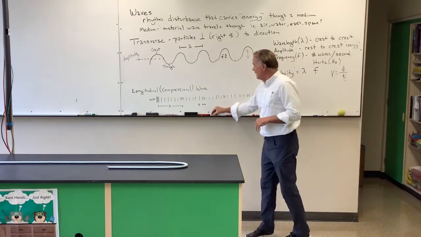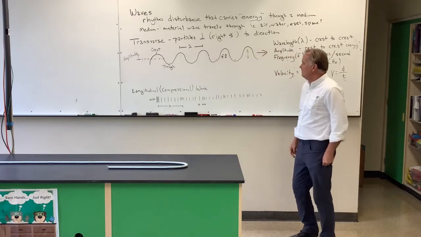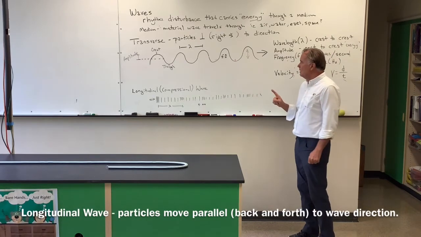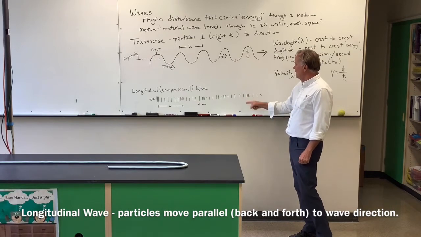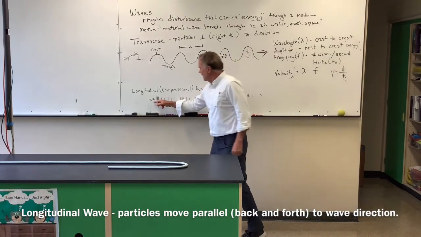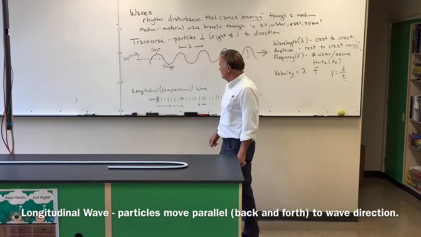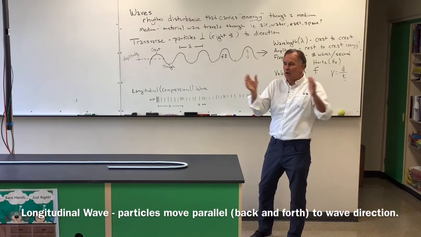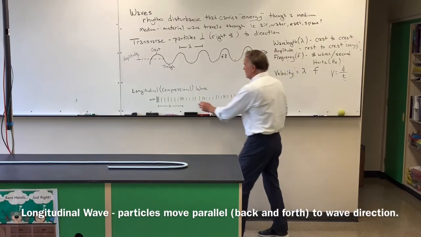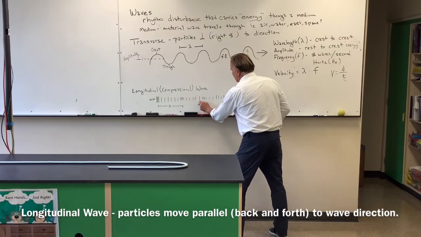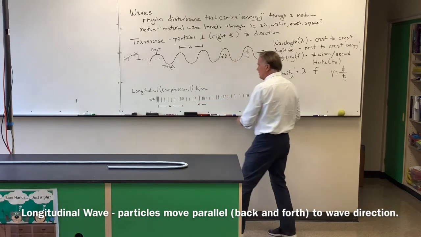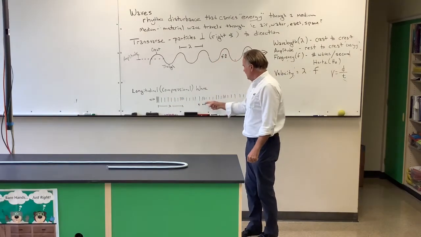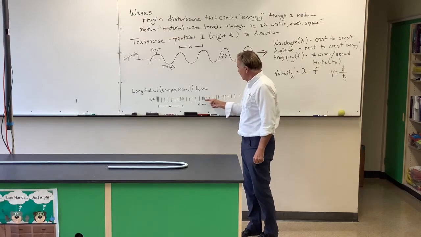There's one other type of wave. It's called a longitudinal or compressional wave. It's a little bit different. It still transmits energy and it's still a regular pattern, but instead of the particles moving at right angles like a transverse wave, the particles actually move back and forth like this. What it creates is a compression and a spreading out, which they call a rarefaction. So it compresses, spreads out, compresses, spreads out. The wavelength would be from one compression to the next. Frequency would be the number of times back and forth every second, the number of oscillations.